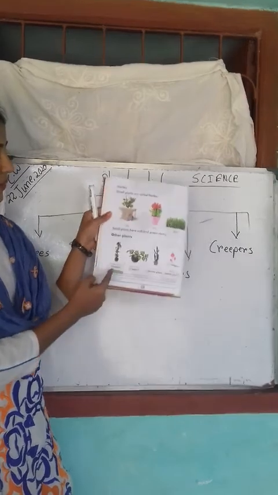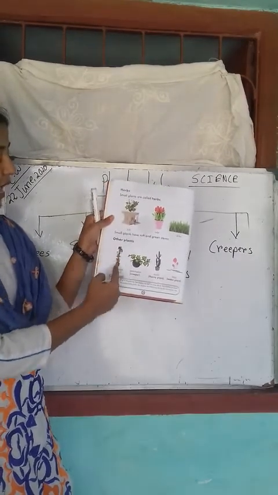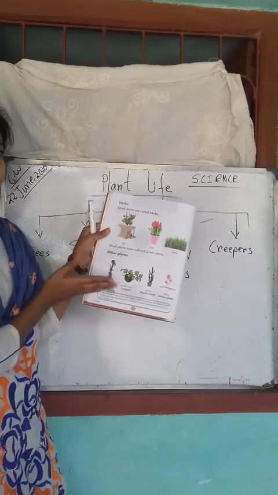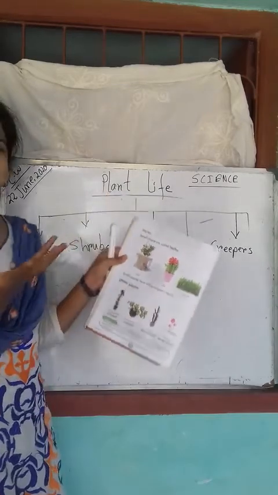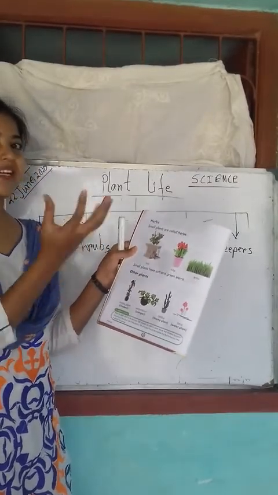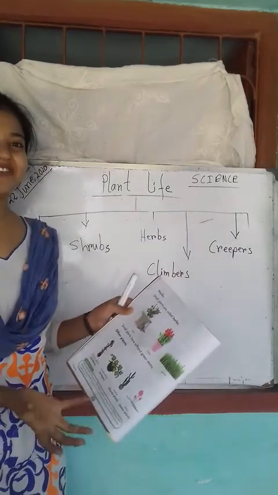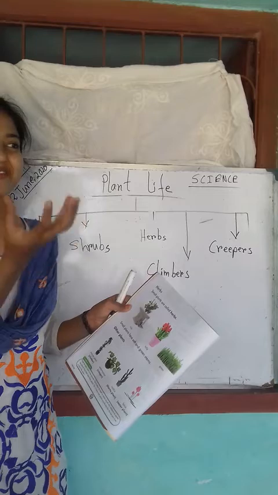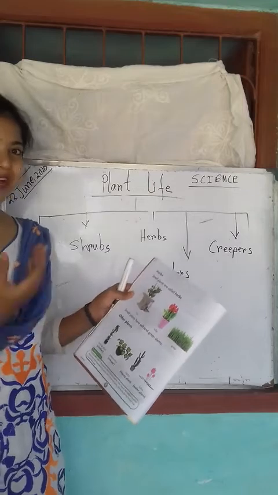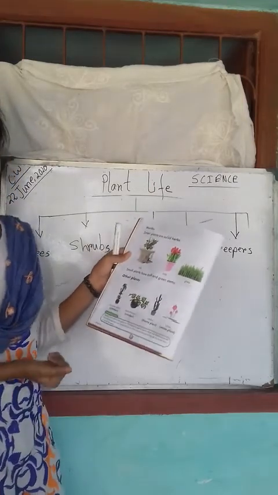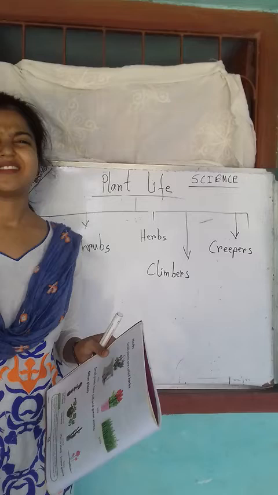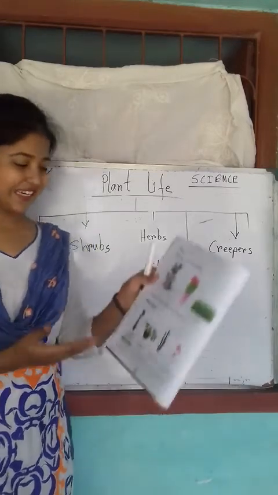And creepers and climbers. See, the money plant is climbing upward with the support of a bamboo, and the creeper, watermelon, needs no support, so it just creeps. Because the watermelon is very big. If we gave it a stand, it may creep, but with the weight of the fruit, it will come out from the bamboo and it will die. So that's why watermelon and pumpkin are creepers, and money plant, cucumber plant and bitter gourd plant are climbers.